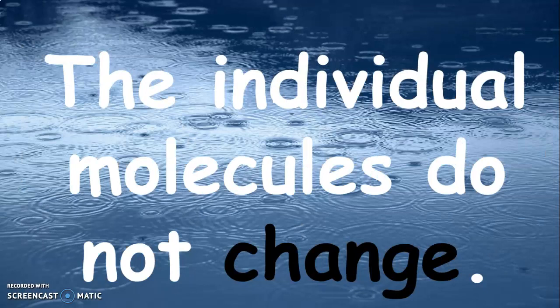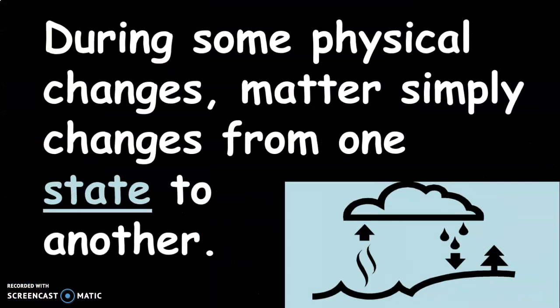The individual molecules do not change. A physical change is only a change in appearance. All right, so during some physical changes, matter simply changes from one state to another. So for example here's my water cycle. My water as a liquid evaporates, turns into a cloud as water in a gas form, and then our water droplets condense and they fall back down to the ground as rain.